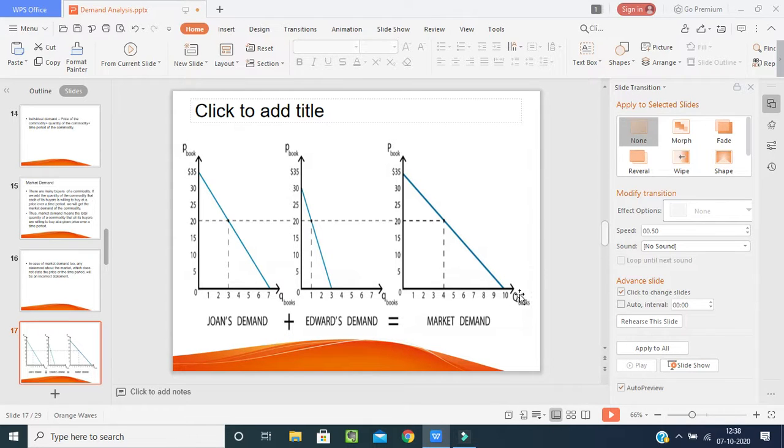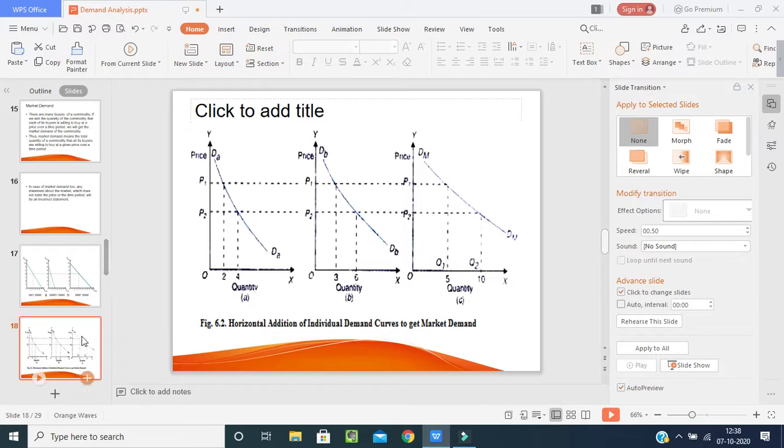The x-axis is for the quantity of books, whereas the y-axis is for the prices of the books. It has been mentioned clearly with this diagram. I hope you understand. Now I will go with another diagram for your explanation. See, the horizontal addition of individual demand curves to get market demand. See, this is quantity A, quantity B, and quantity C. 0 to X, 0 to Y. That means this is quantity and this is the price.